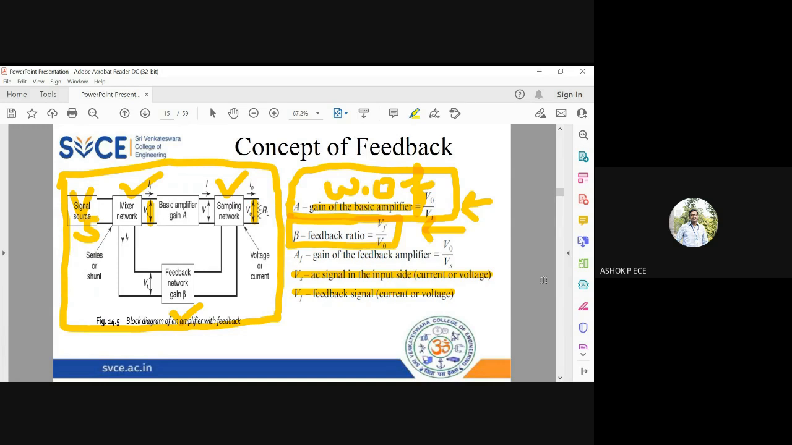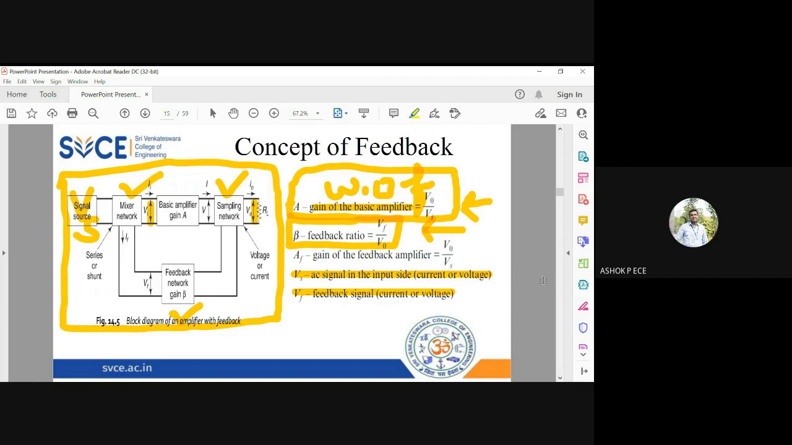So A is the gain of the amplifier without feedback. Gain is output by input. Output is V naught, input is Vi. Beta is called the feedback factor or feedback ratio. It is also output by input. Output of the beta block, you see it is Vf. Input to the beta block, you see it is V naught. So beta is equal to Vf by V naught.